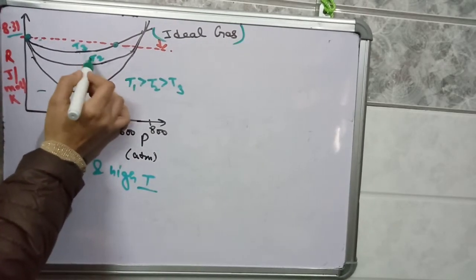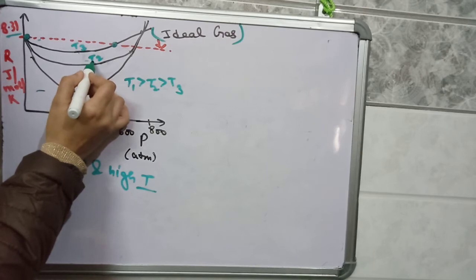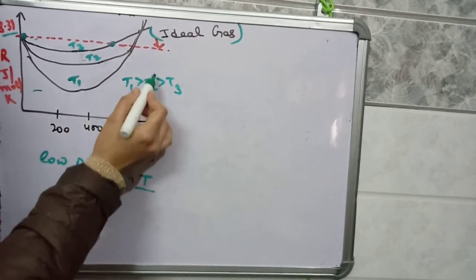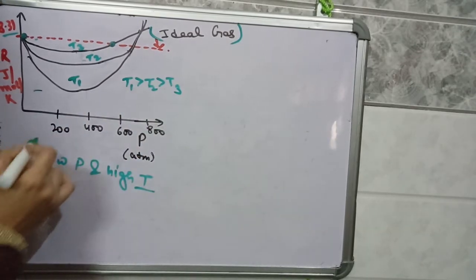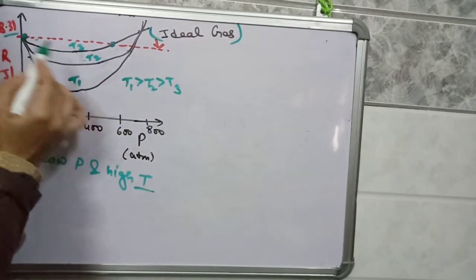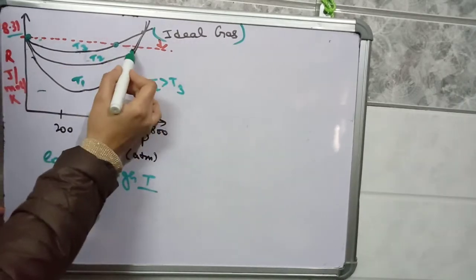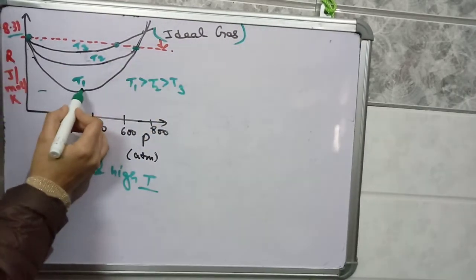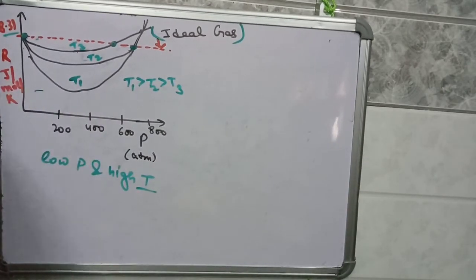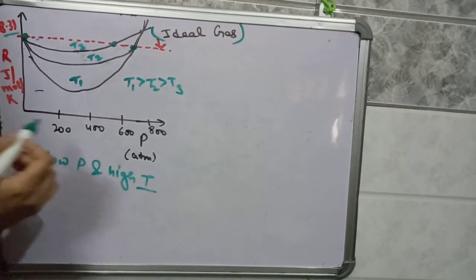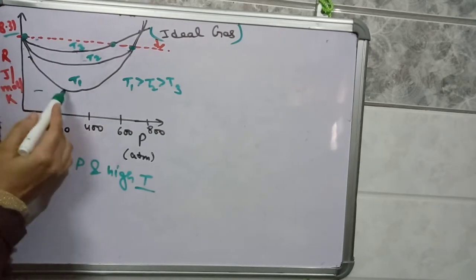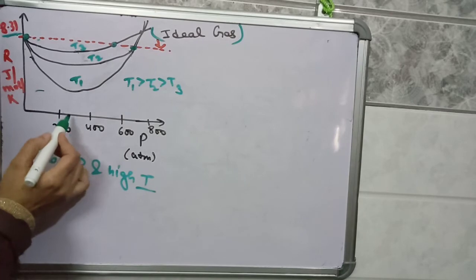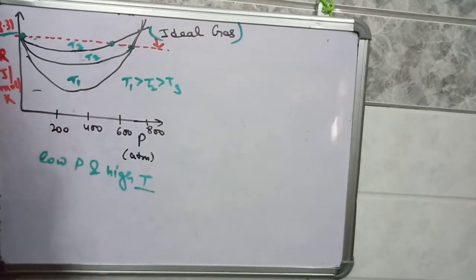See the curve of gas at T2 temperature. We have taken the gas at T2 temperature, which is greater than the T3 temperature. Again, this is intersecting the red curve at low pressure and high temperature. Again for T1 temperature, observe the graph for T1 temperature also. So the value of R is 8.31 when the gas is having low pressure and high temperature.